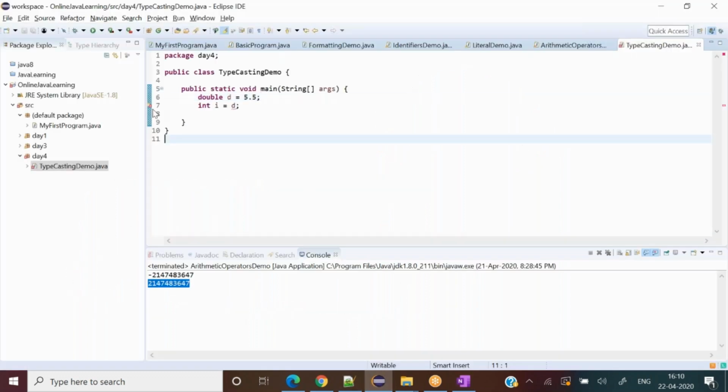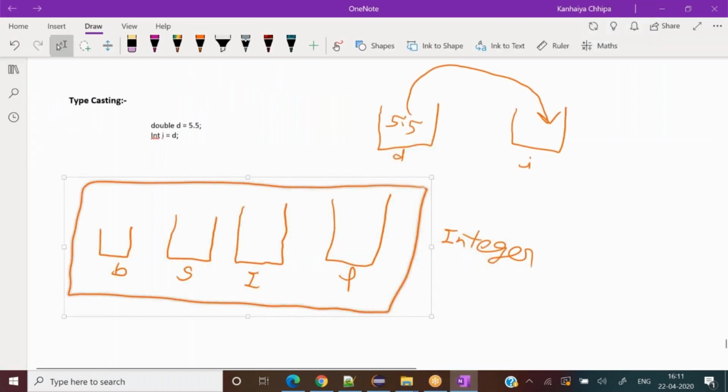If I come back one more time here and hover my cursor, you will see type mismatch: cannot convert from double to int. That is perfectly fine. We cannot convert the double to the int value, because double is a different data type and it does not belong to the int family. Then how could we convert it into the integer data type? As far as typecasting is concerned, let me draw their respective bits as well.